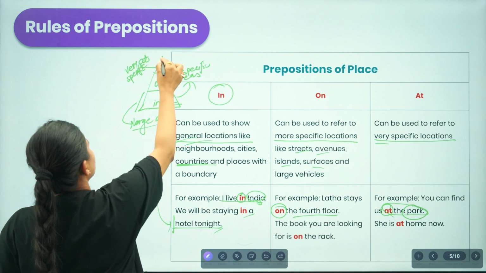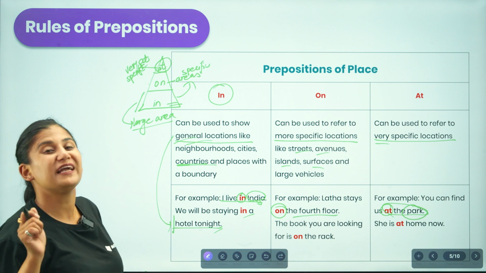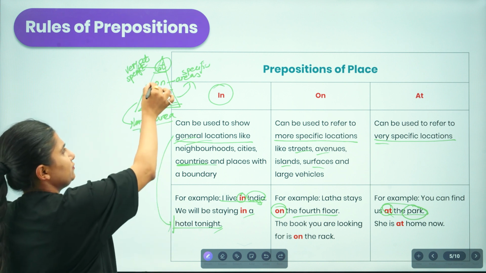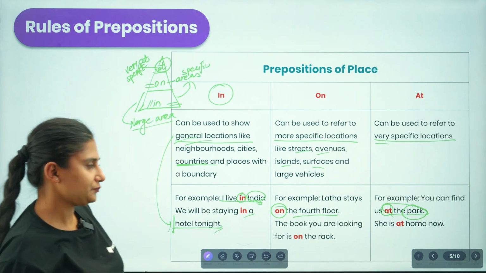If you are talking about a smaller area, we will be using at. If you are talking about more minute detail, then we will be using at. If you are talking about the situation in between, then on, and larger, then we will be using in.